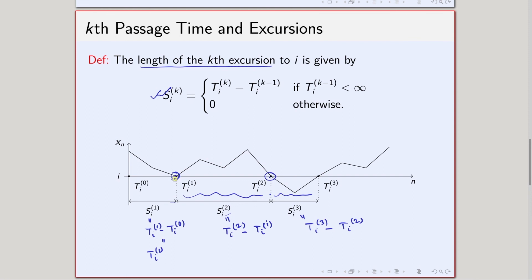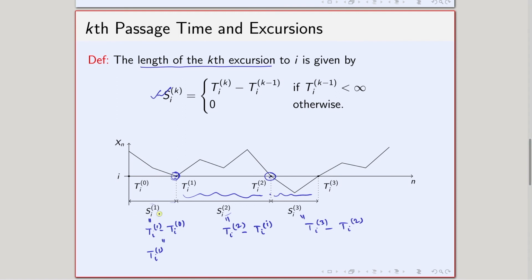The excursion is the path of the Markov chain between two consecutive visits of a particular state, and the length of the kth excursion to state i is the time length between two consecutive visits to the state i.